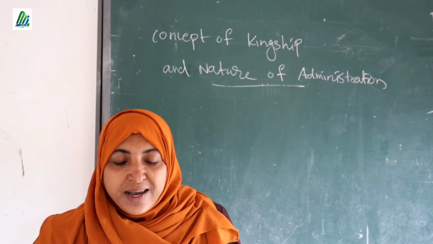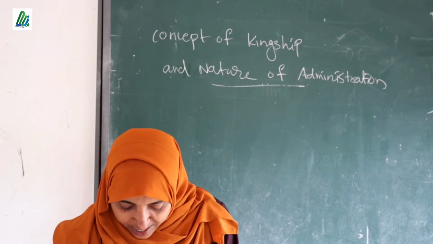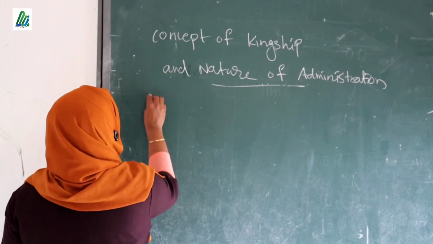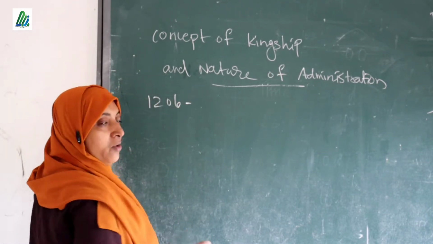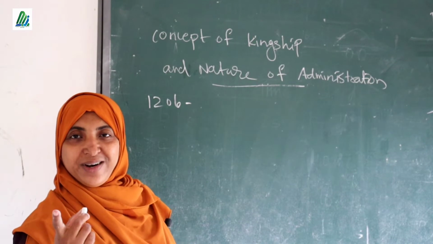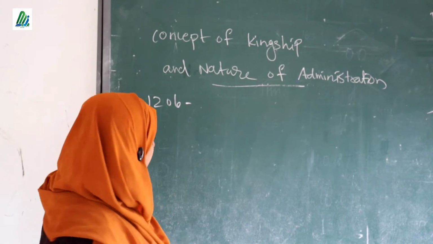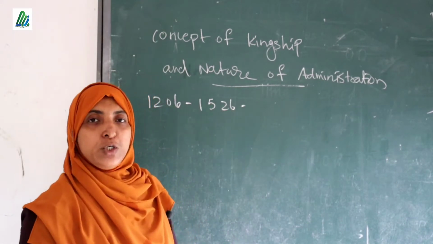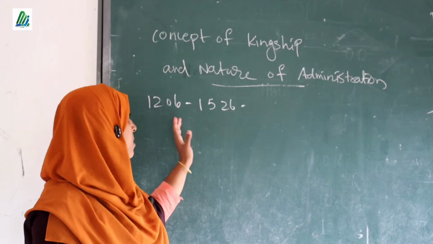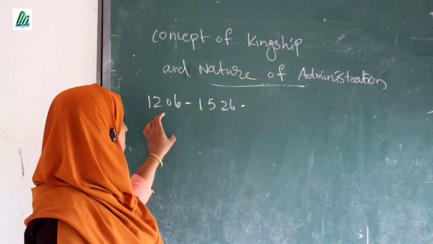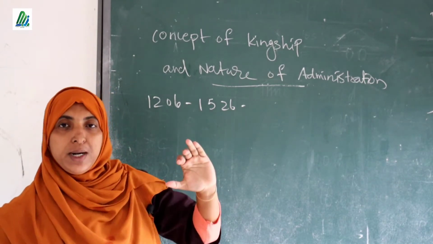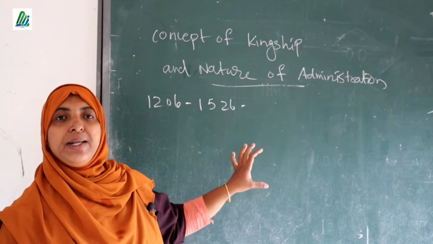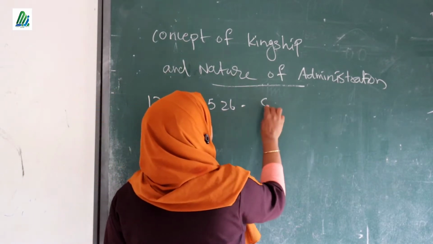From 1206 to 1526. Very good. Based on the years between 1206 to 1526, that period is known as the Sultanate period.